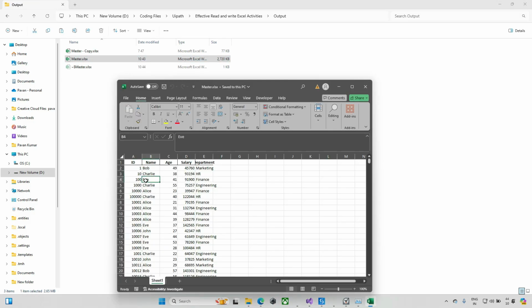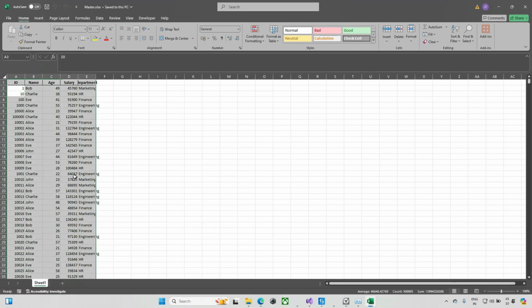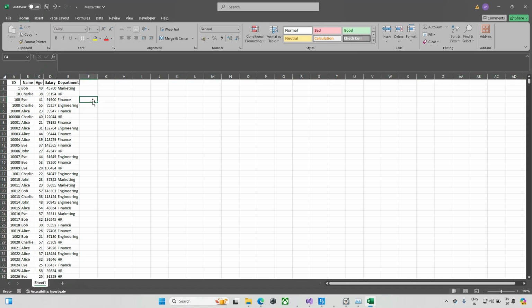Once I open this master file, we can check 1, 10, 100,000, 1001. How does it work? It will go and pick any file from there. It won't go straightforward. It will go and pick any file. It will take 10 at a time, 20 at a time, 30 at a time. We don't know how many files it will take. Observe here, 120, and then again 1, 2, 3, 4, 5, 6, 7. It's not in a pattern, it's in some other pattern. We don't know how this pattern will come exactly. If you want to sort this out, you can just go and sort it.